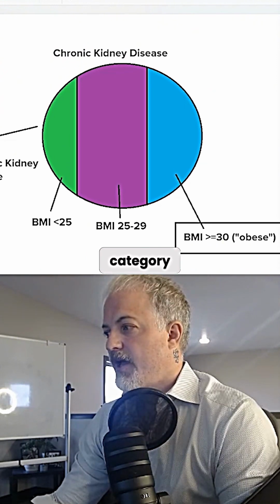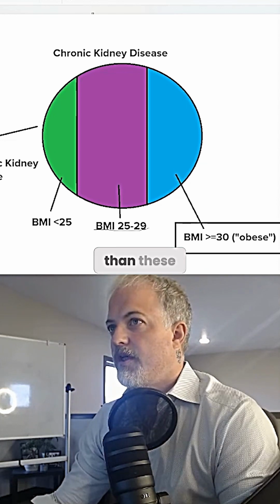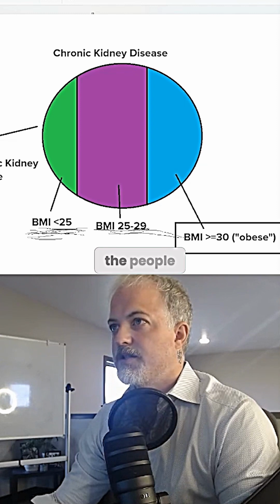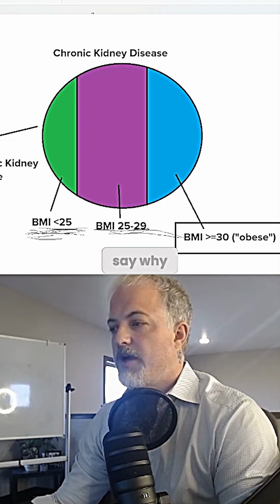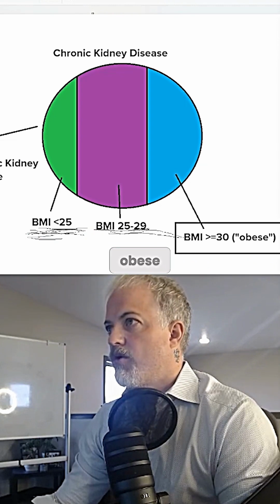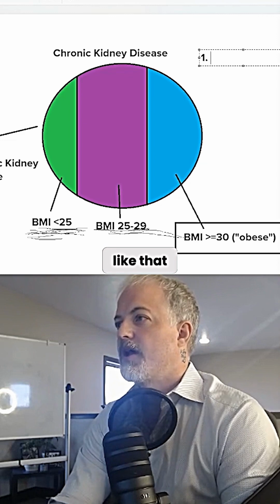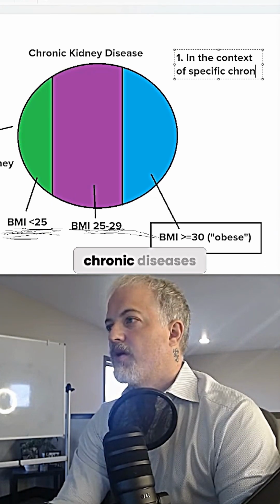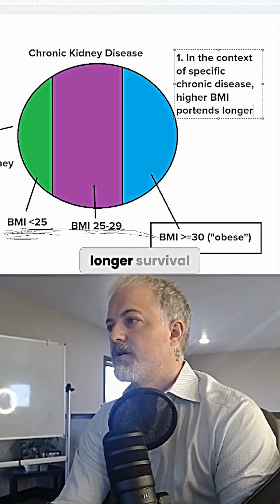People in this category who have an obese range BMI tend to live longer than these people and these people. In a lot of cases, it's actually the people with so-called normal BMI that live the shortest. You might say, why is it that if you're more obese, you live longer? Well, number one, it's not a simple statement like that. It's really in the context of specific chronic diseases, higher BMI portends longer survival.